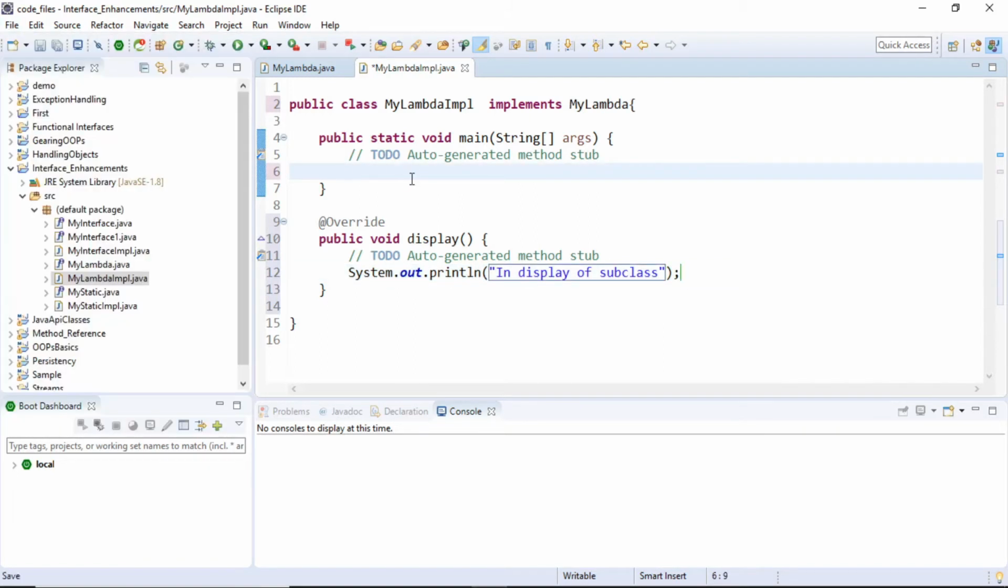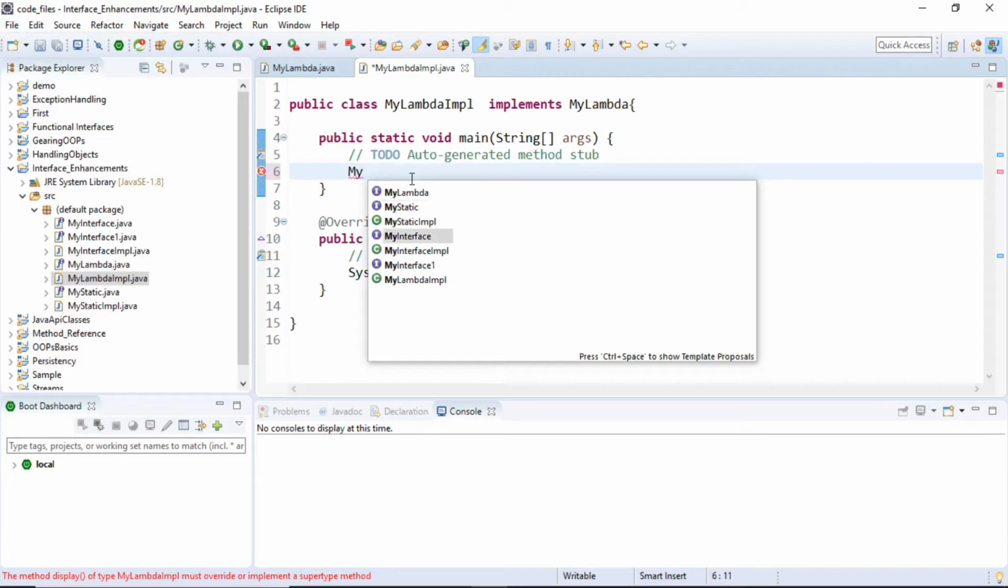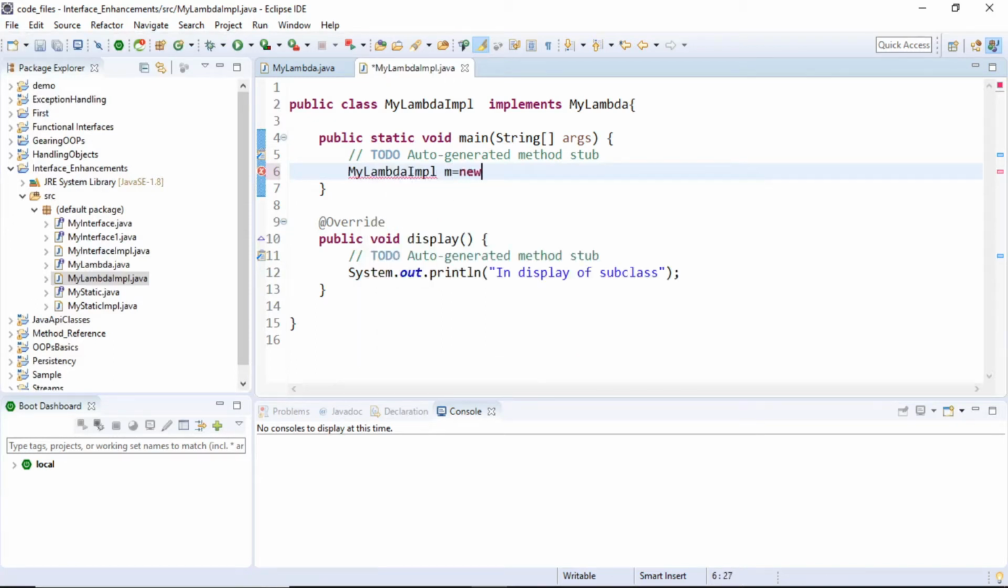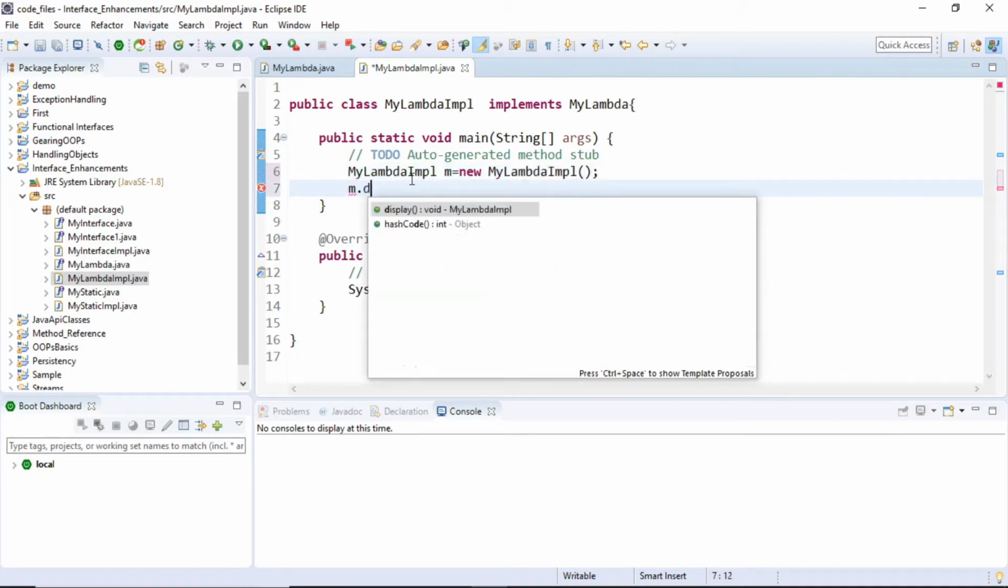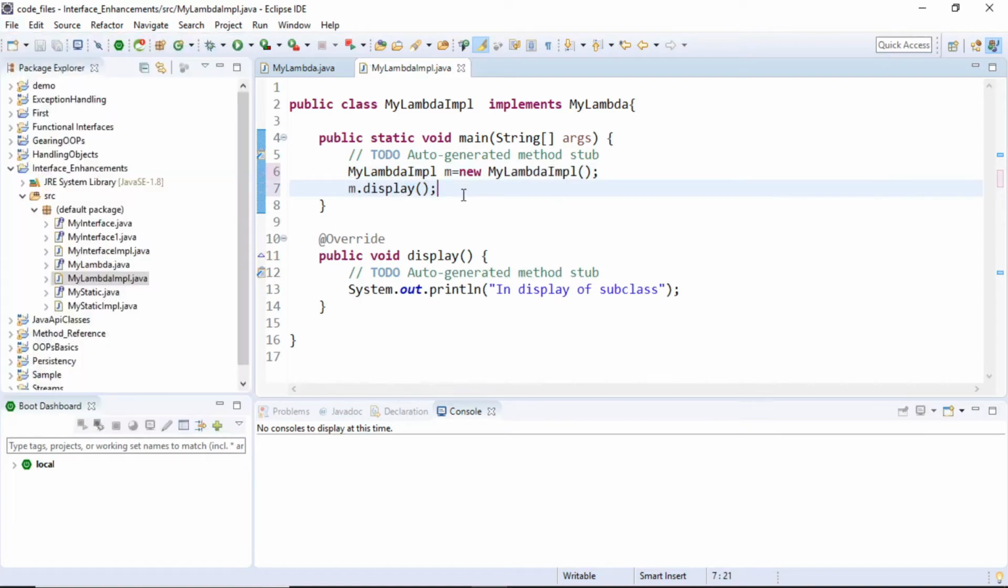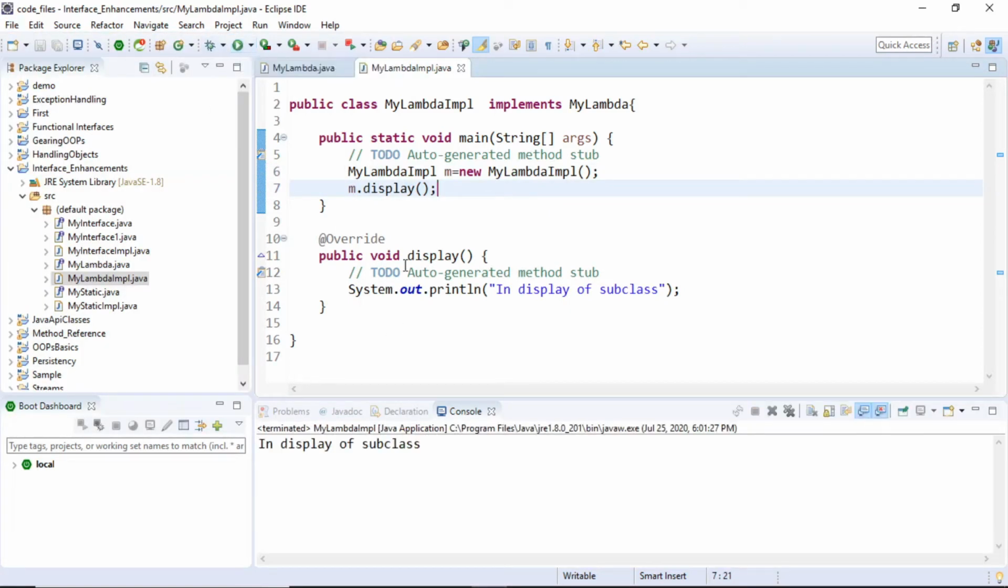And the obvious thing that I do is create an object of this MyLambdaImpl. m is equal to new MyLambdaImpl, and then I call m.display. And we know that obviously it prints the output from this overridden method. So this is one way by which I can do the implementation.